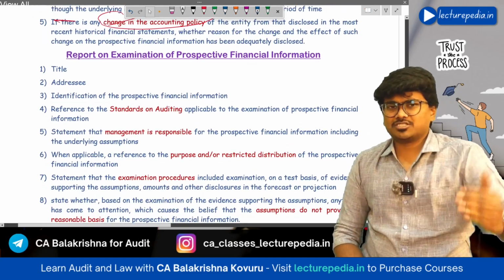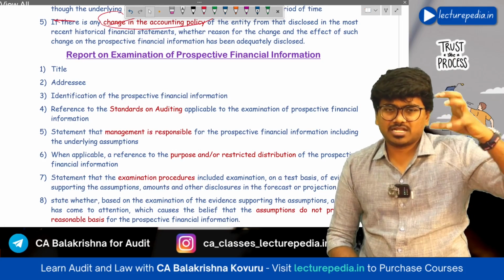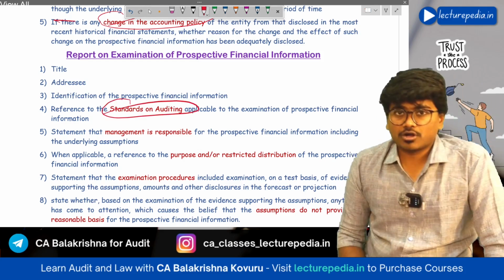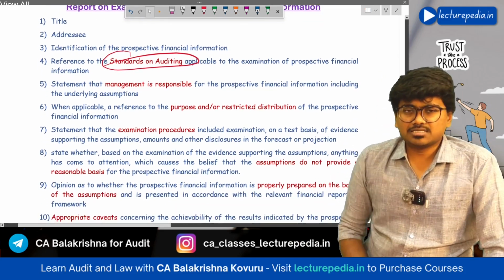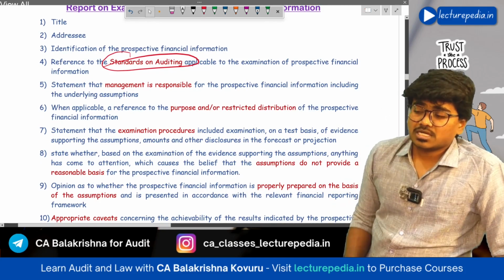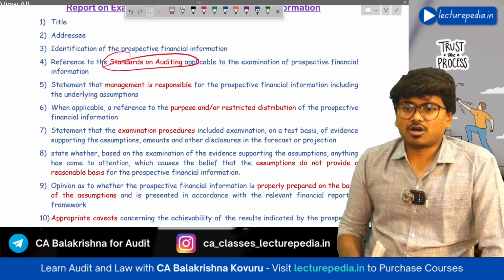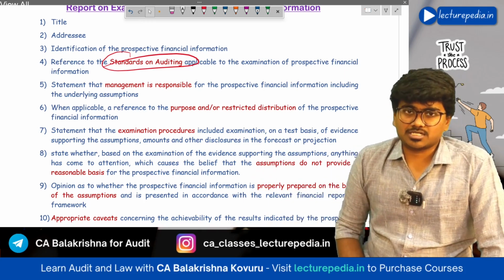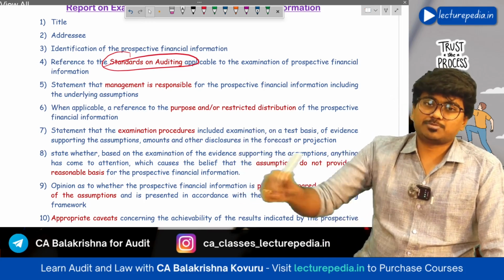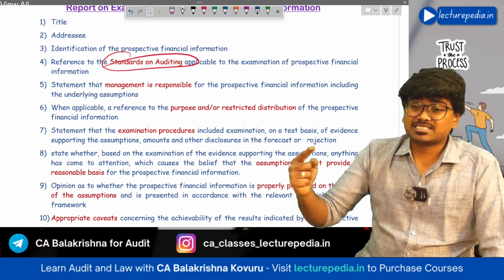Next, report on the examination of prospective financial information. What will be the report? First of all, there will be a title, there will be an address. Next, you need to identify that this prospective financial information has been verified. Next, you should also refer to the standards on auditing that are applicable for conducting this assurance engagement. Next, you have to specifically identify the responsibility of the management with respect to preparation of this prospective financial information. Next, you should also state in your report what is the purpose of this prospective financial information and to whom it will be circulated.